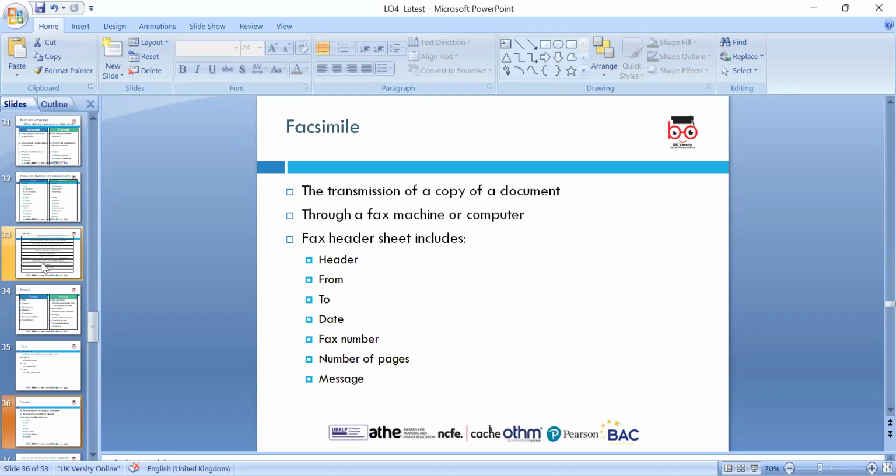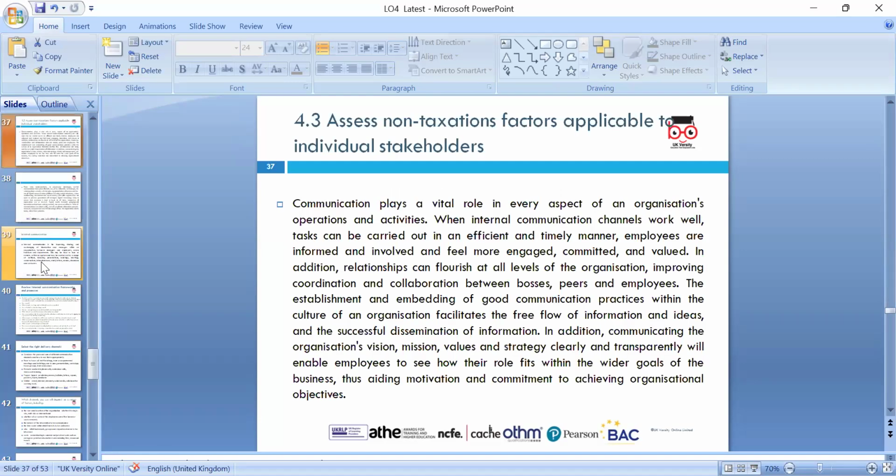How many pages are you doing in the fax? Of course, nowadays fax is not used a lot, but mostly we have moved to emails and other digital tools. Okay, 4.3 is assess non-taxation factors applicable to the stakeholders.